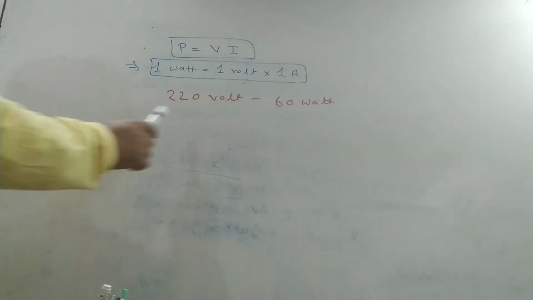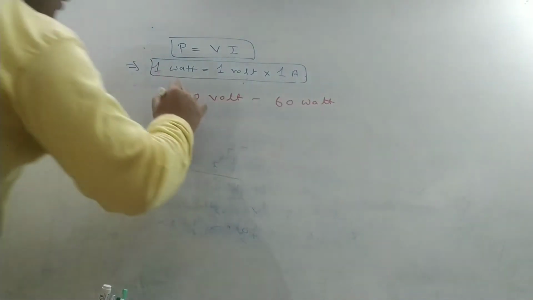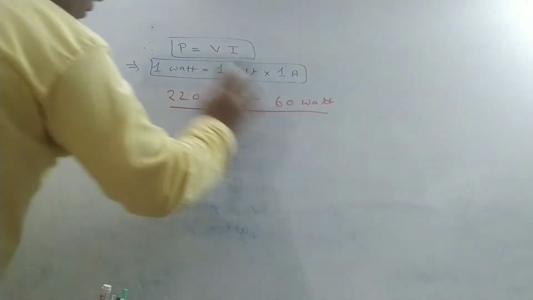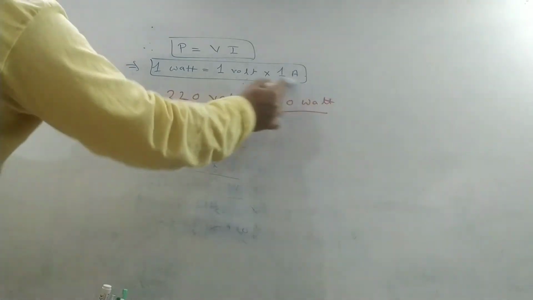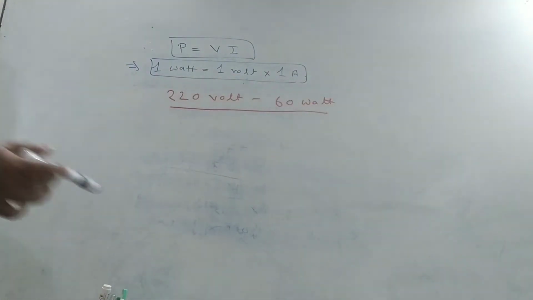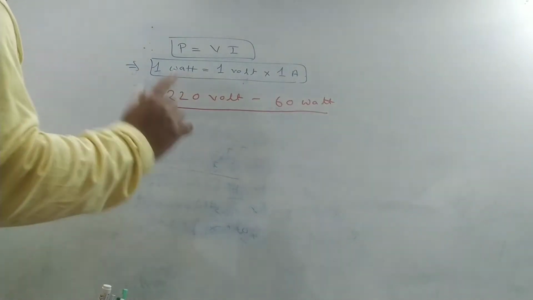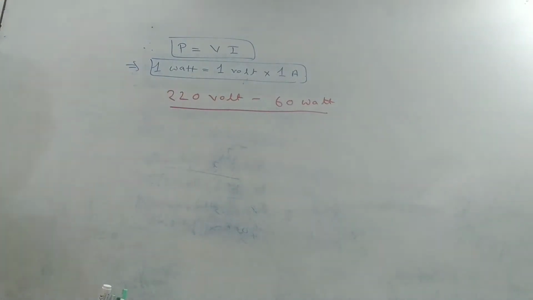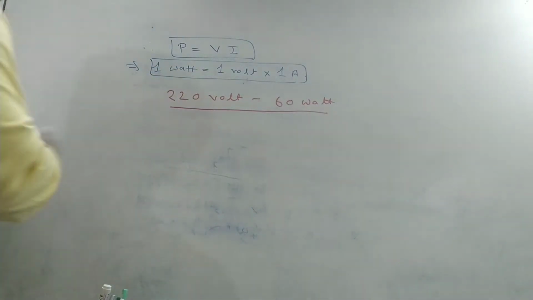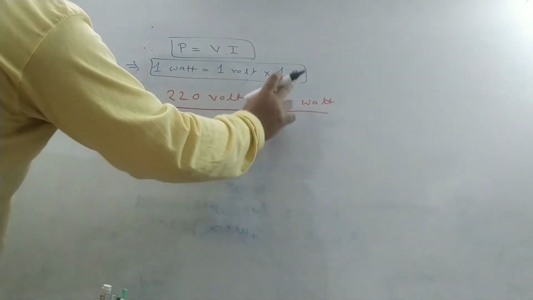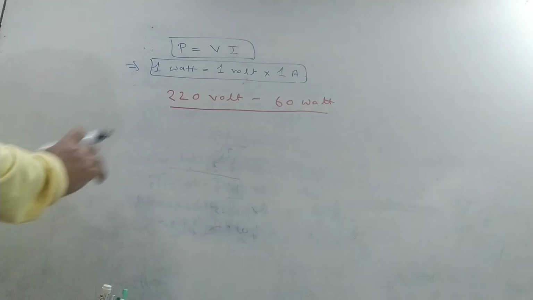On bulbs, it is written that 220 volt 60 watt. What is the significance of this? This statement tells us that the bulb glows at its maximum brightness at 220 volt and it consumes 60 joule energy per second.